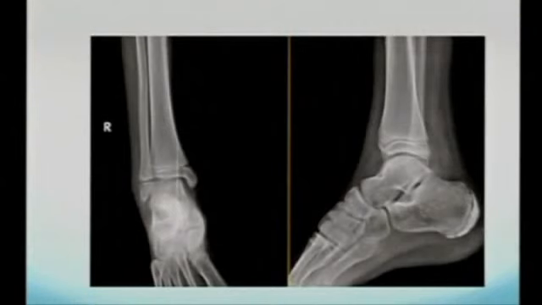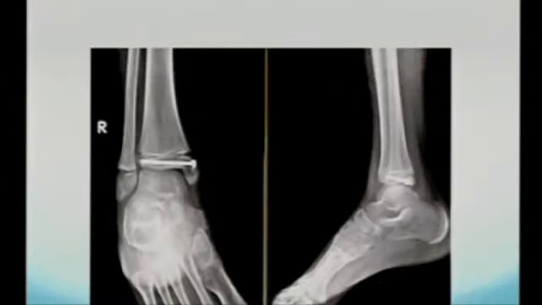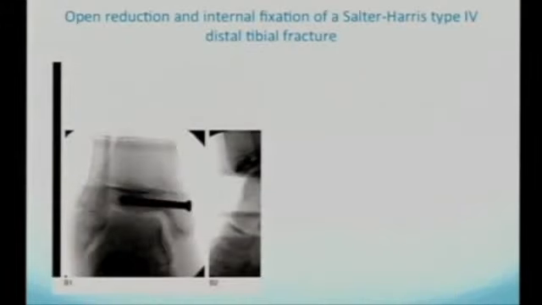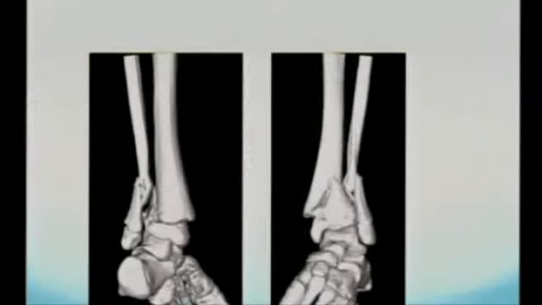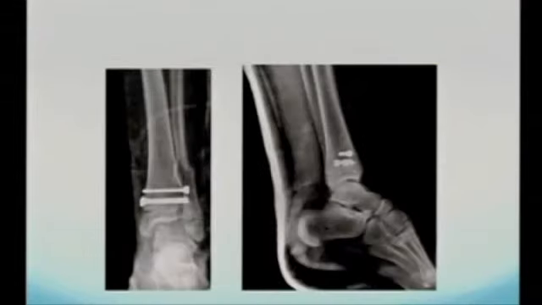This is one of the supination inversion injuries. We can see the transepiphyseal screws, which can be cancellous screws or cannulated screws, 1 or 2, depending upon the fracture displacement and compression. It's a 13-year-old boy. Again, you can see the Salter-Harris type 2 fracture. It can be fixed with transmetaphyseal screws.